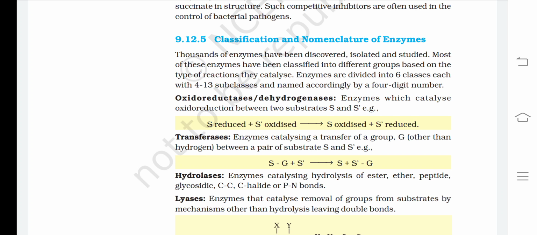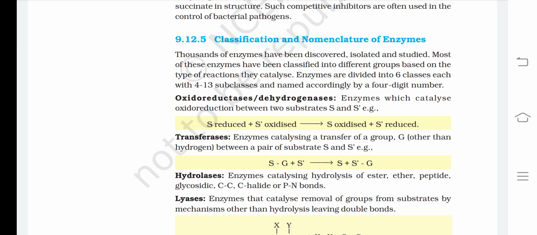classification and nomenclature of enzymes. Thousands of enzymes have been discovered, isolated, and studied. Most of these enzymes have been classified into different groups based on the type of reactions they catalyze. Enzymes are divided into 6 classes, each with 4 to 13 subclasses and named accordingly by a 4-digit number.